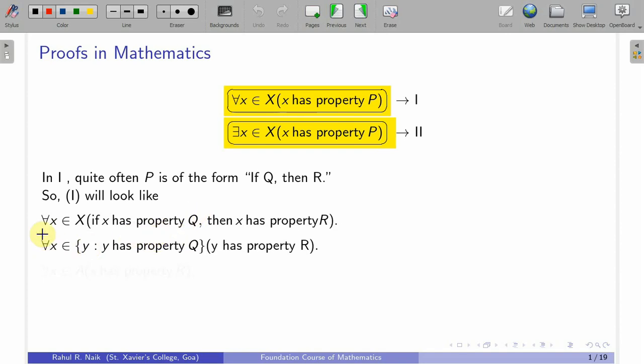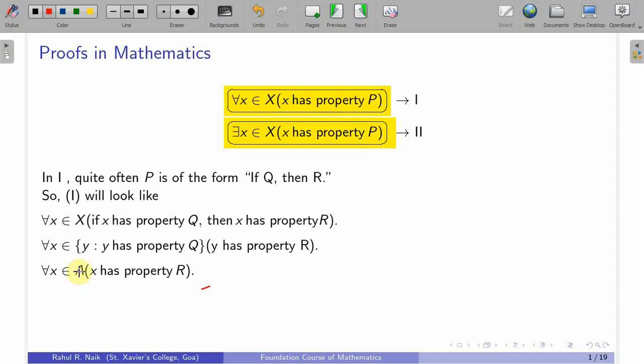So, we have something like this: for all x in X, if x has a property Q, then x has a property R. I can write it as for all x in this set of context, that is the set of all y in X with the property that y has property Q, then y has property R.